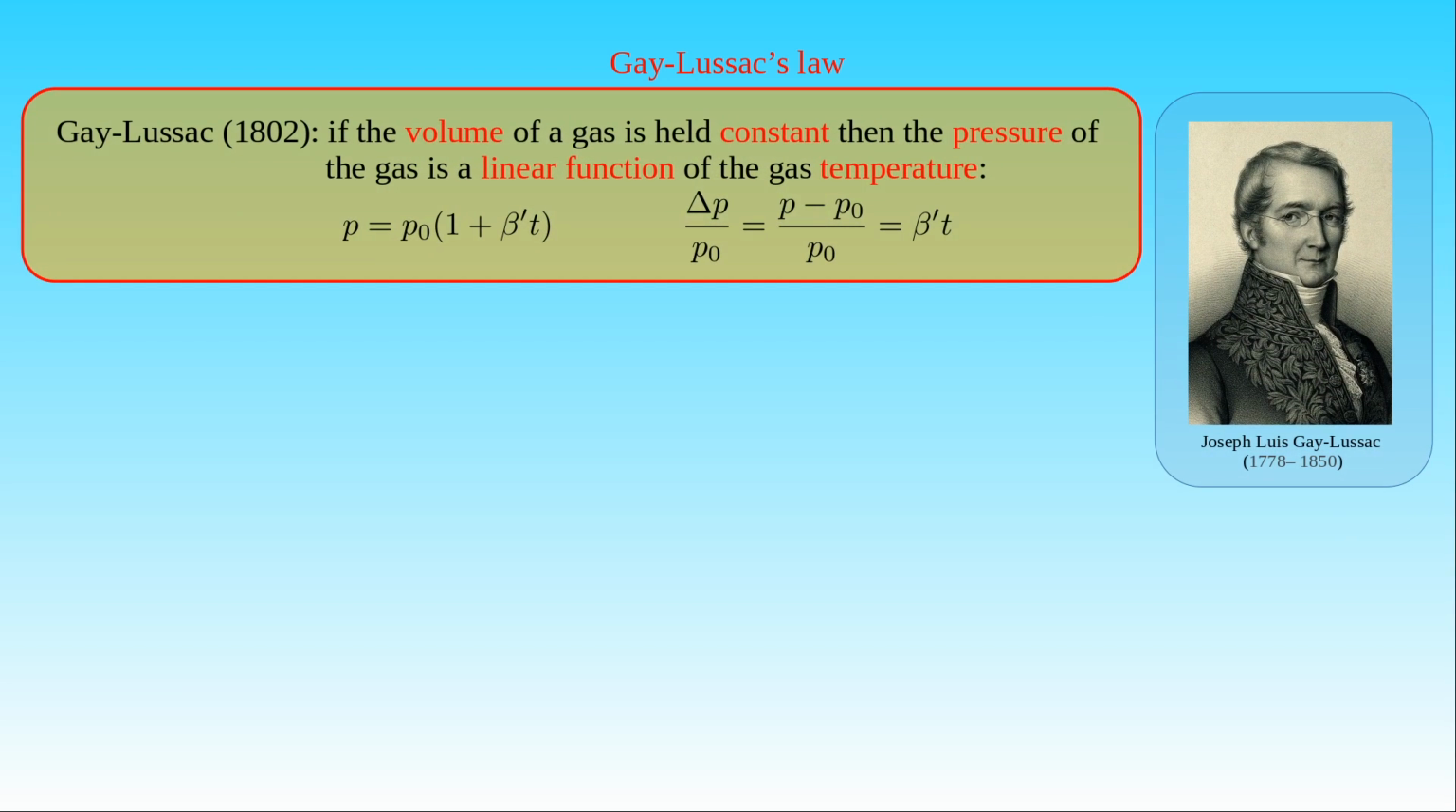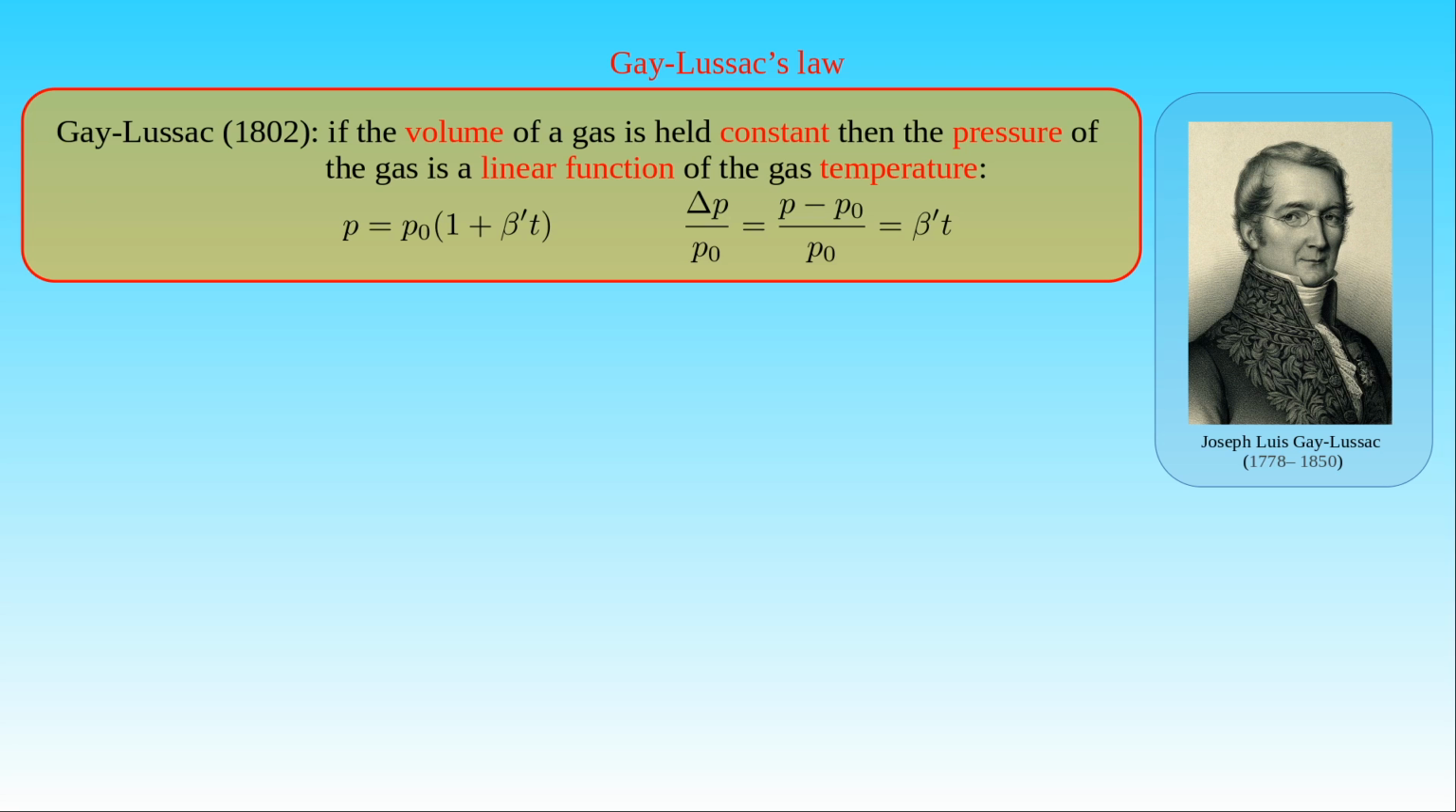This method was applied by Gay-Lussac in 1802, who formulated the third gas law known as Gay-Lussac's law. Gay-Lussac's law states the following. If the volume of a gas is held constant, then the pressure of the gas is a linear function of the gas temperature. That is, the pressure P is equal to the reference pressure P0 times 1 plus beta prime times T. In other words, the ratio of the pressure change delta P to reference pressure P0 is equal to beta prime times T. The temperature T of the gas is measured in Celsius, as in the case of Charles's